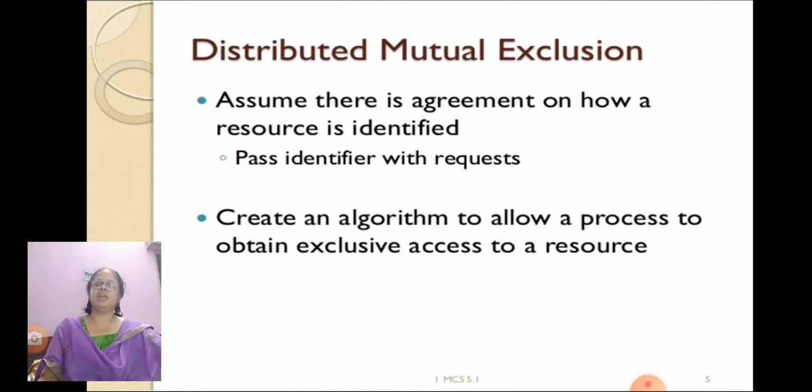Distributed mutual exclusion. Assume there is agreement on how a resource is identified. Pass identifier with request. Create an algorithm to allow a process to obtain exclusive access to a resource.